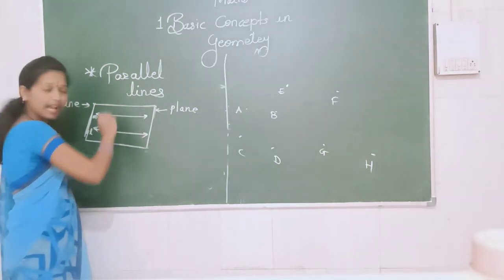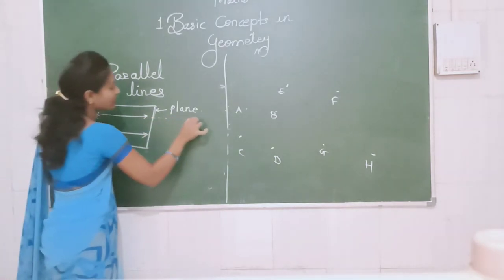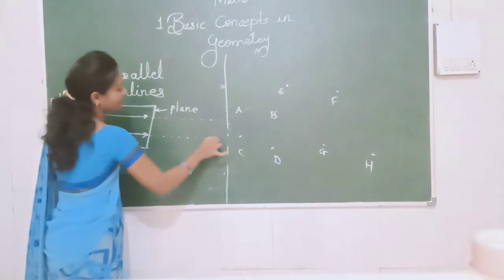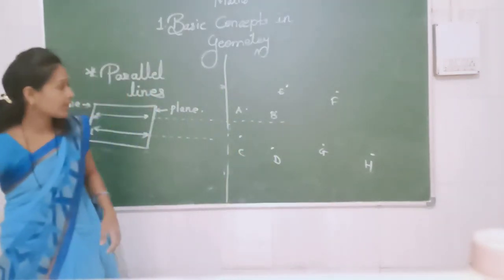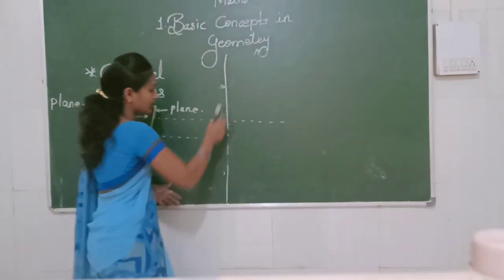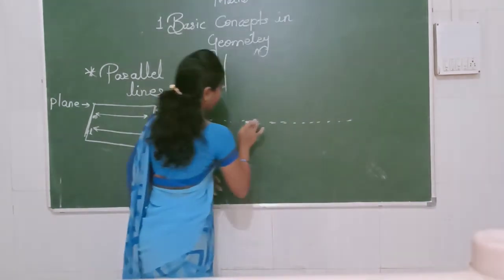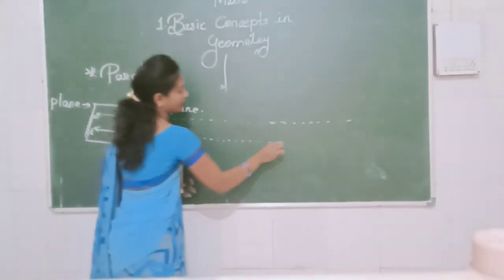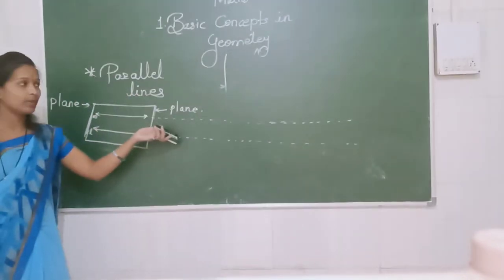What are these two lines called? They are called parallel. Parallel means what? You can extend the lines, they go forward straight. They are not intersecting each other. What are they not doing to each other? They are not intersecting, meaning they are not touching each other. They are going straight in this way. These are called parallel to each other.